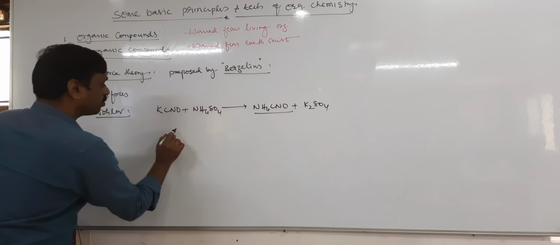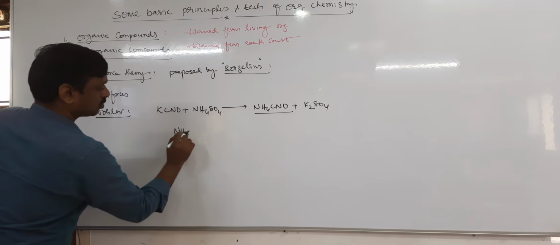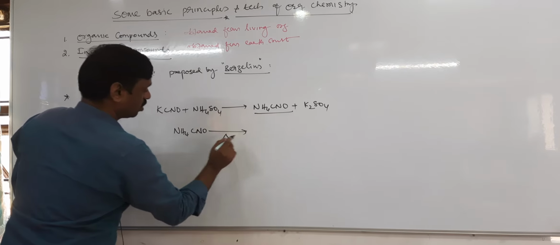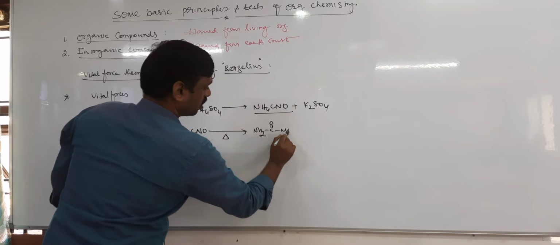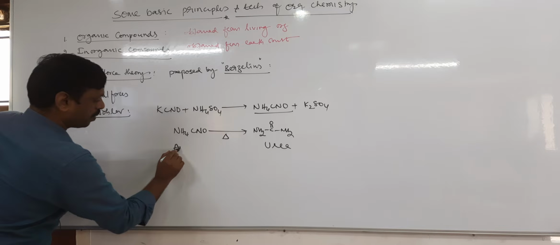This ammonium cyanate on heating gives urea. So this is the first organic compound prepared in the laboratory.